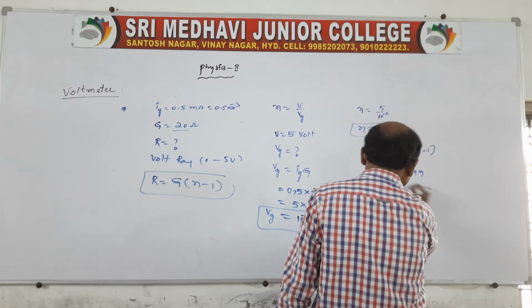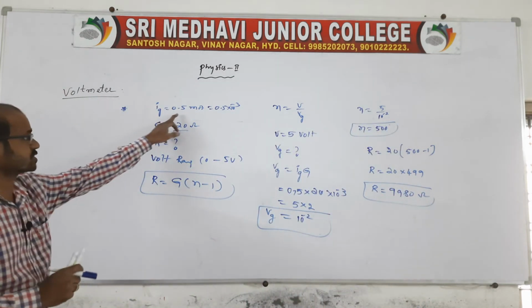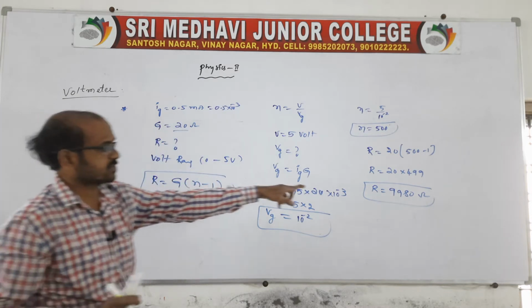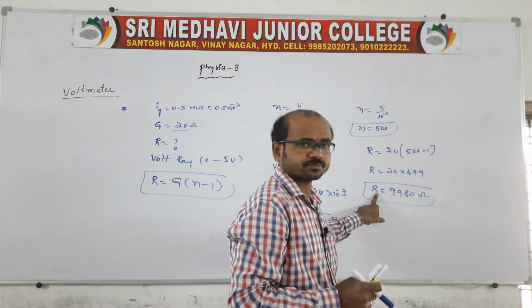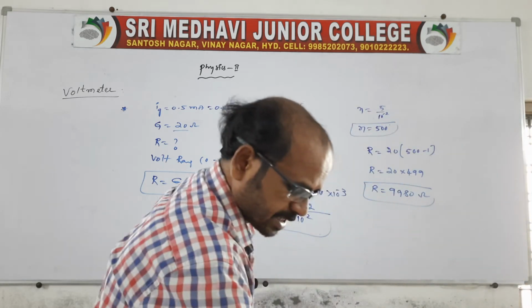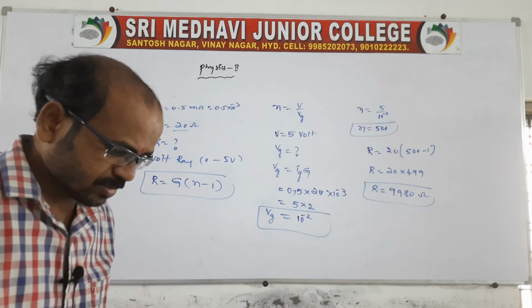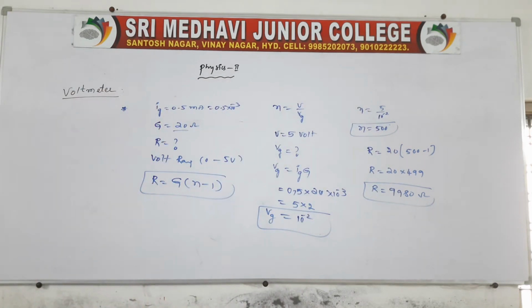This is the high resistance, of course. This is the magnitude of resistance, high, when there is a current flow of 0.5. This much resistance is required. So this is the way we need to find the voltmeter resistance, right? Can I give another example? Because in our material it is not given, that's why I am giving.